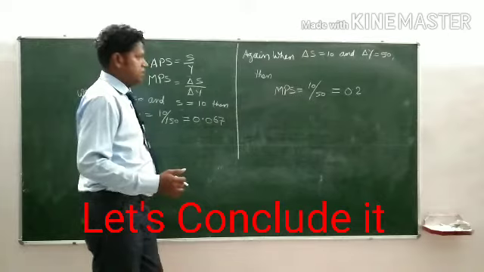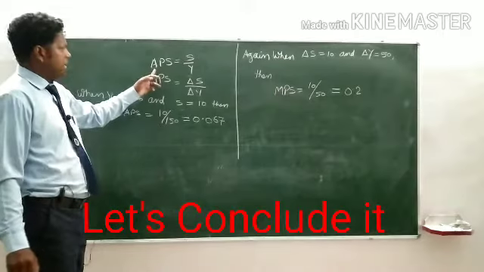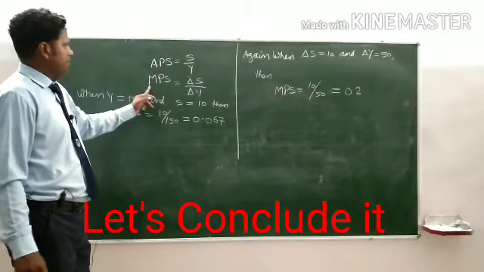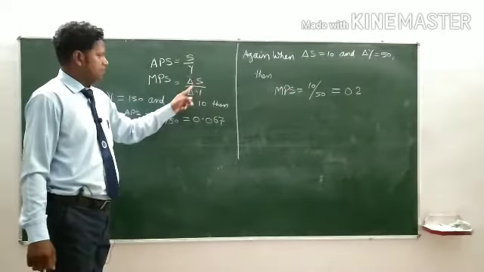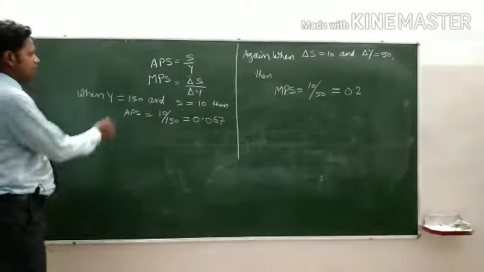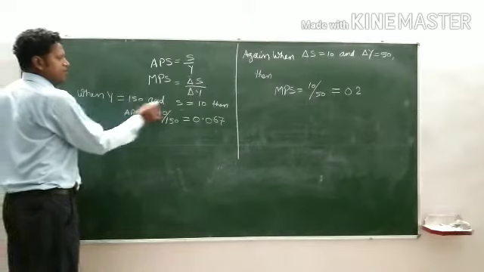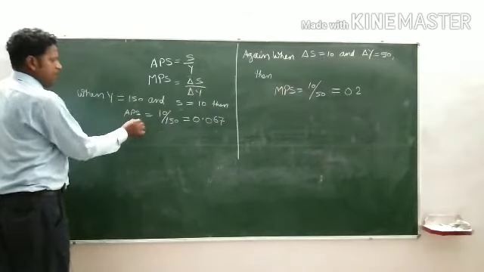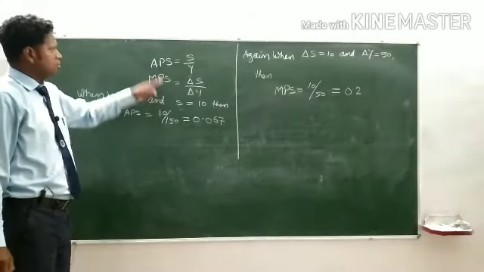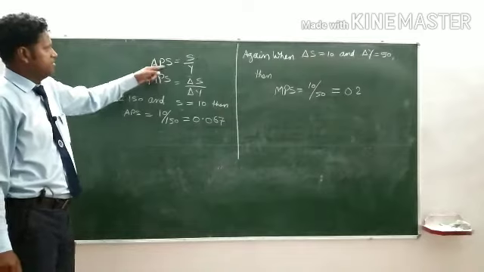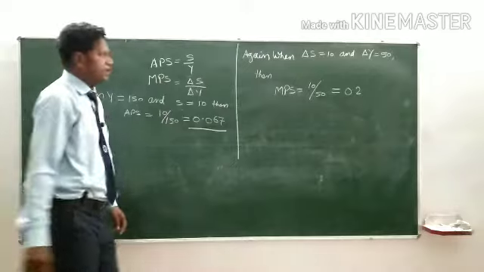Students, let's summarize today's lecture. APS is equal to S by Y, MPS is equal to delta S upon delta Y, that is change in S upon change in Y. When Y is 150 and S is 10, that is income is 150 and savings is 10, then APS, the average propensity to save, will be 10 by 150, that is S by Y. The answer is 0.067.